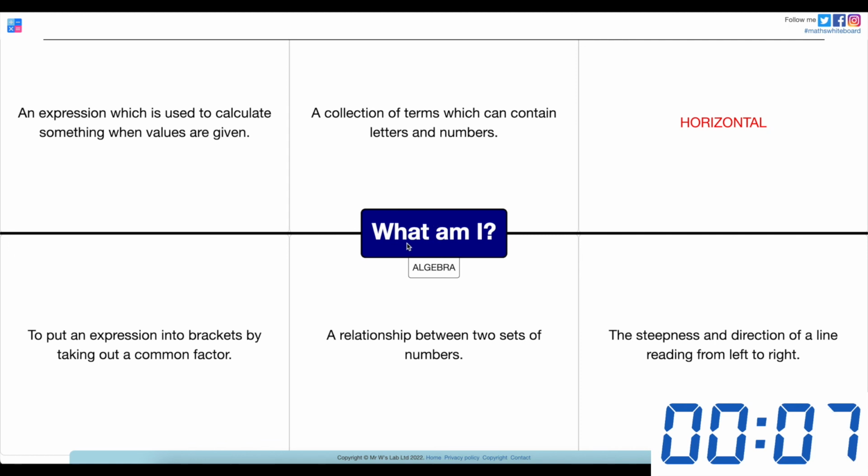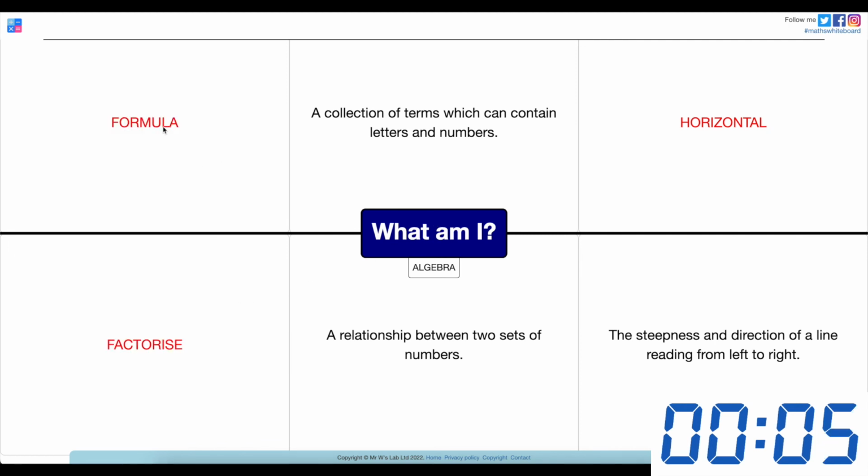What I tend to do with this activity is actually have a mixture of keywords written up and some definitions.